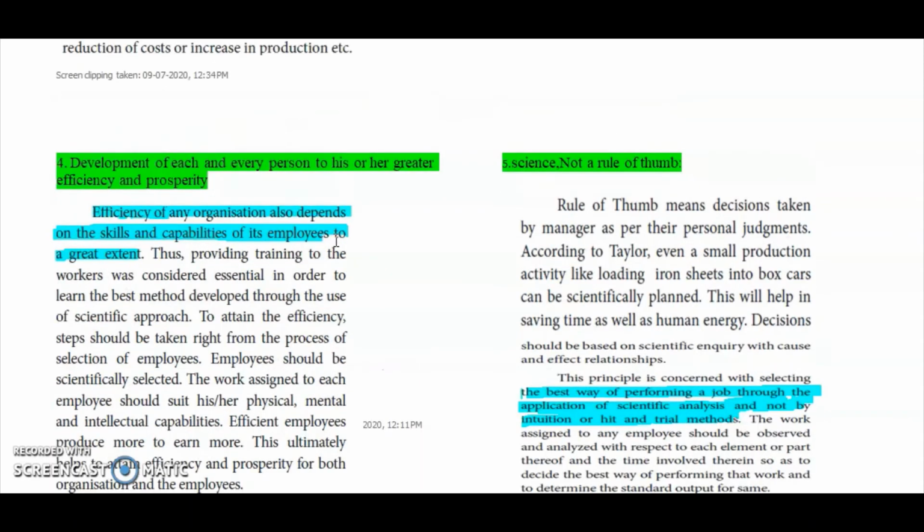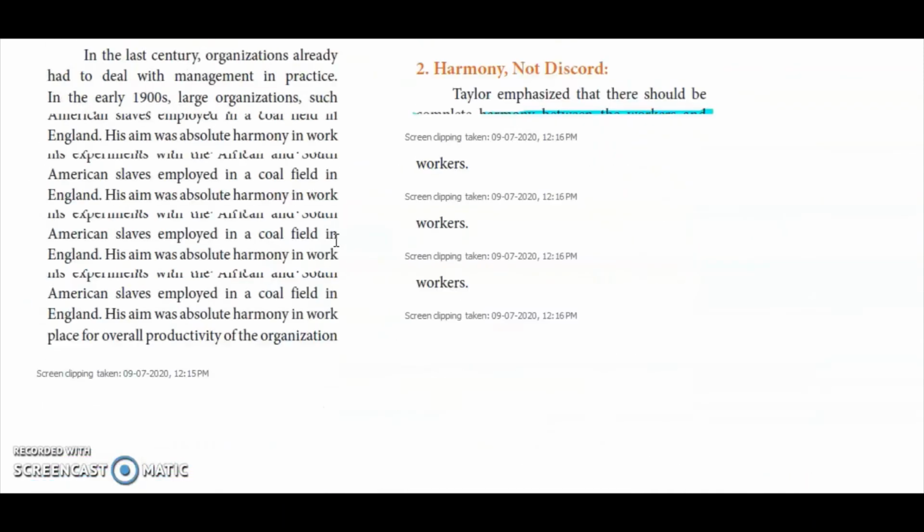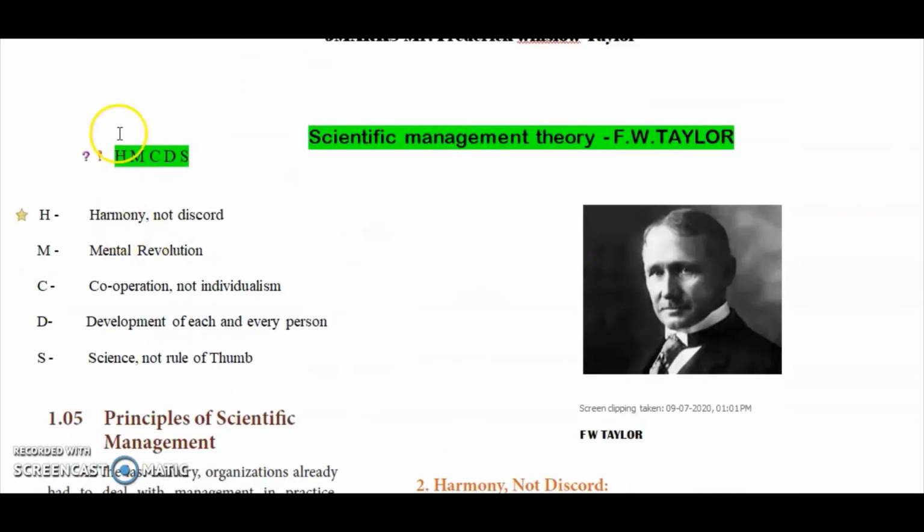So shall we recap what we learned today? F.W. Taylor wrote the book called Principles of Management. In that he propounded the scientific management theory in 1911. That book was written in 1911. He emphasized five principles, and these five principles are called the scientific management theory. What are the principles? Harmony, not discord; mental revolution; cooperation, not individualism; development of each and every person; science, not a rule of thumb.